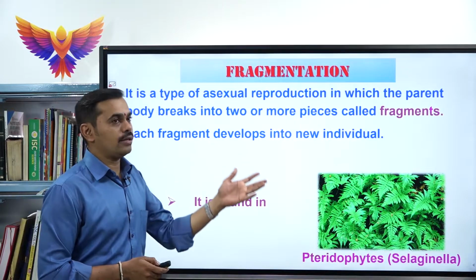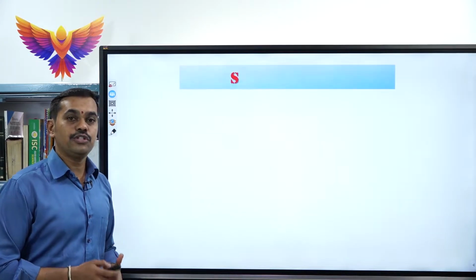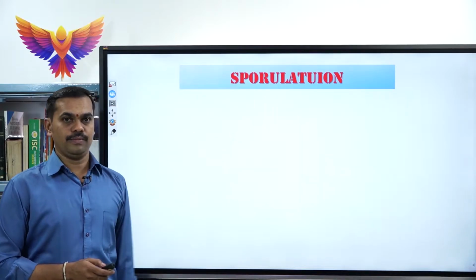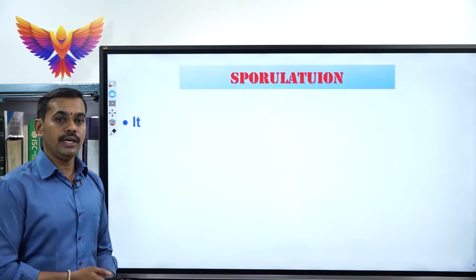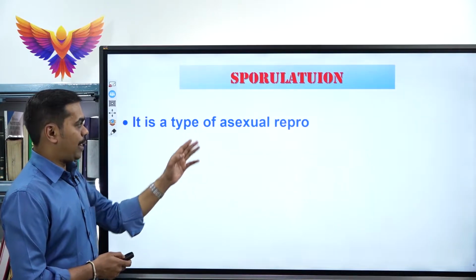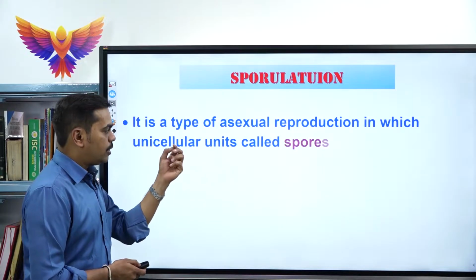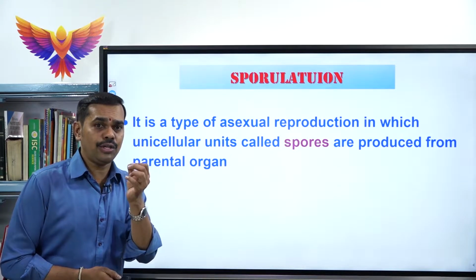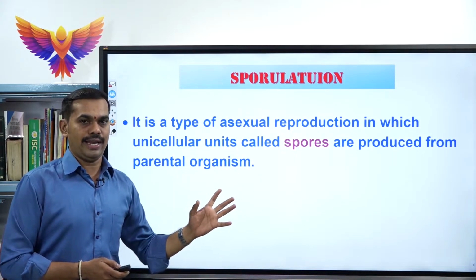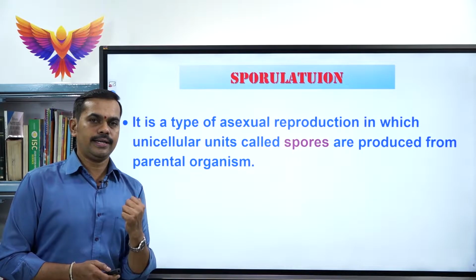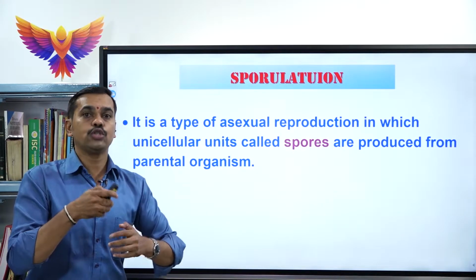So let us move on to the 4th type of asexual reproduction, which is called sporulation. It is one more important concept. What do we mean by sporulation? It is also a type of asexual reproduction in which unicellular small units called spores are produced from the parental organism.